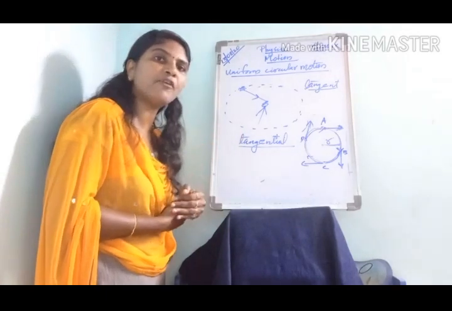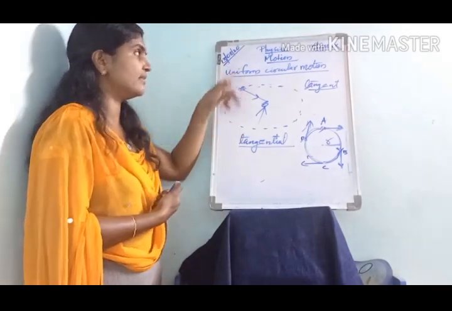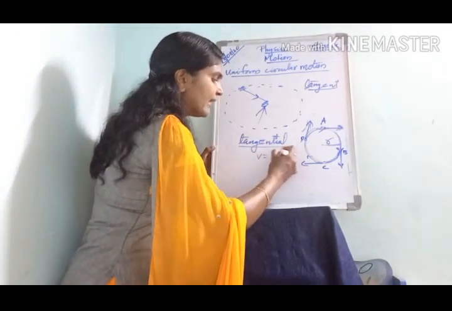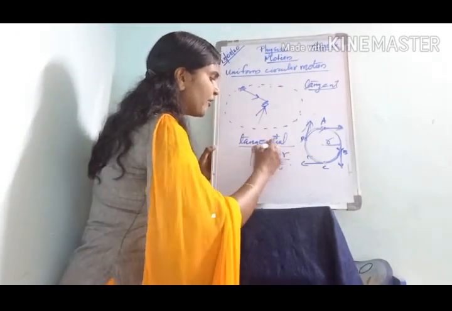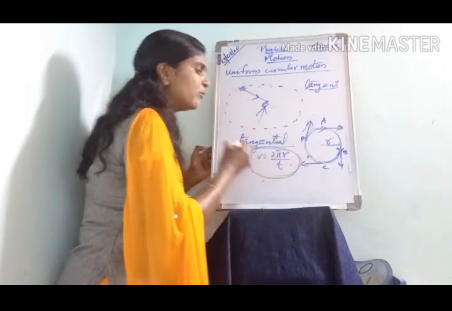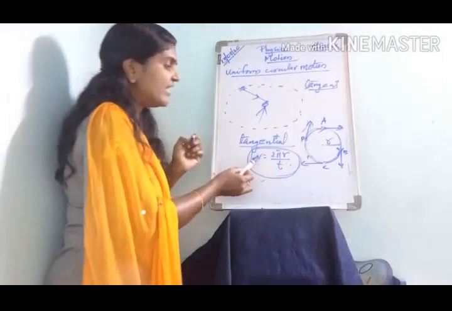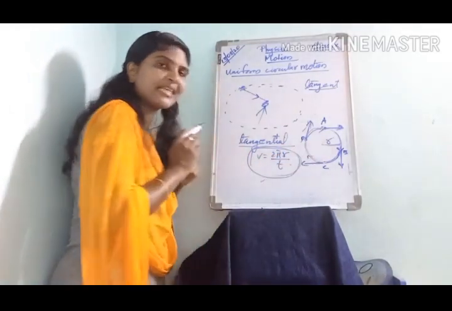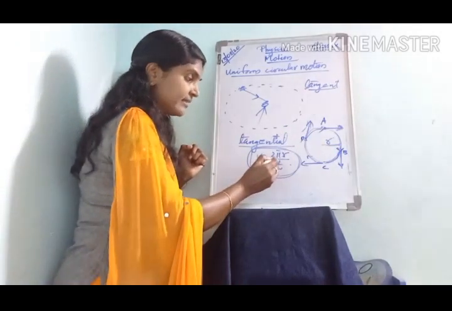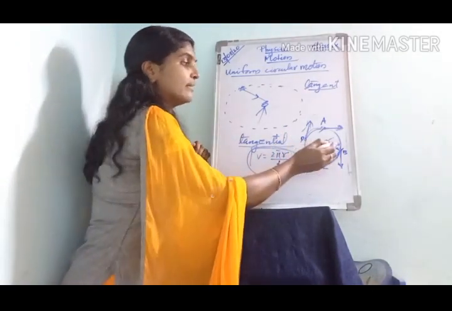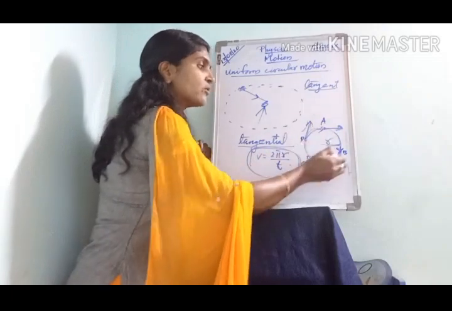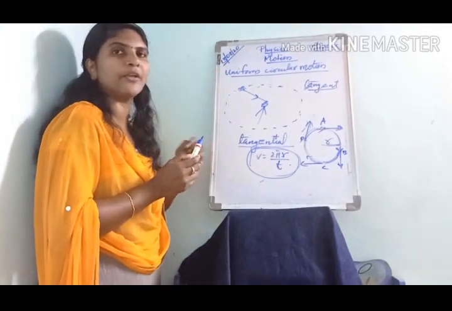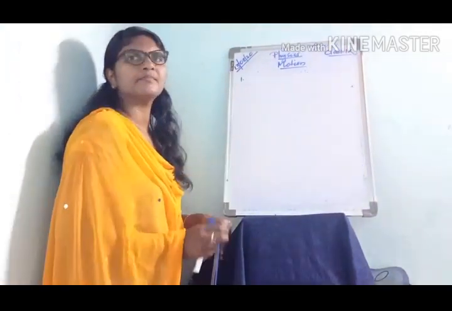Can you state the equation for speed when an object is in uniform circular motion? v = 2πr/t, where r stands for the radius of the circular path and t represents the time taken by the object to move once around the circle.